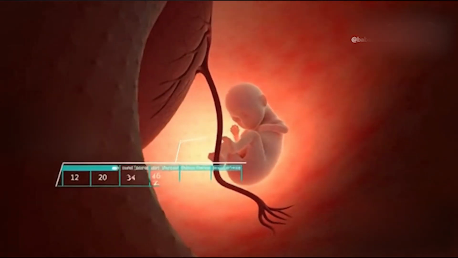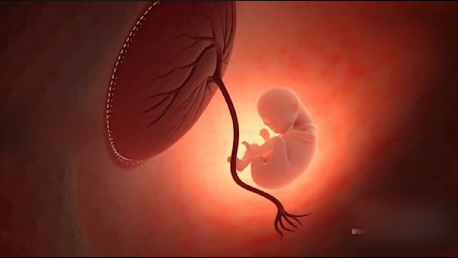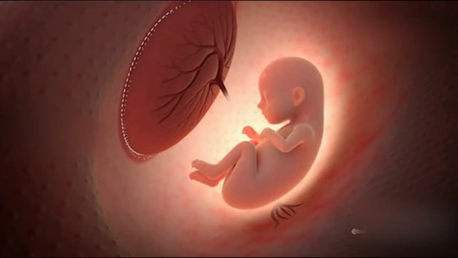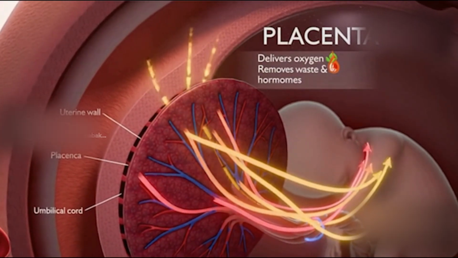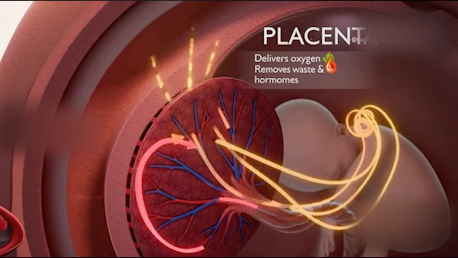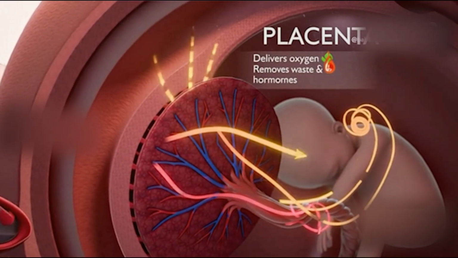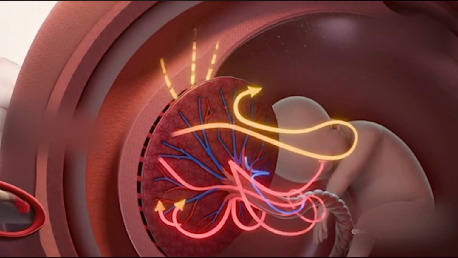From weeks 9 to 12, major organs differentiate, and weeks 13 through 40 involve continued growth and maturation. The placenta is a temporary organ active throughout pregnancy, serving as the mother-fetus interface by delivering oxygen and nutrients, removing carbon dioxide and waste, and providing hormonal support. After delivery, it is expelled as afterbirth.